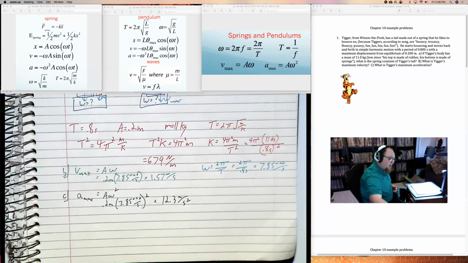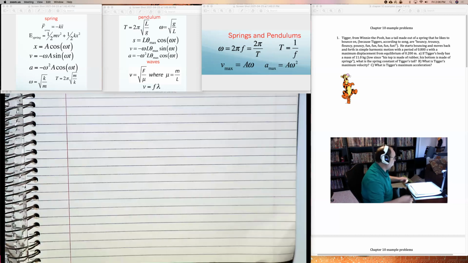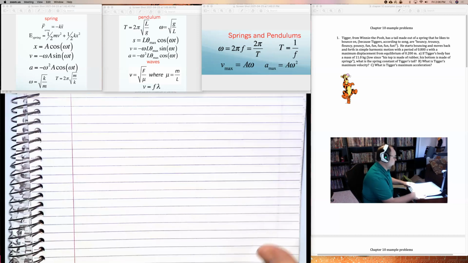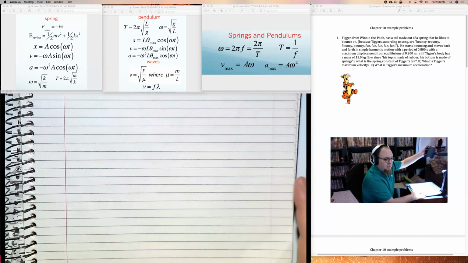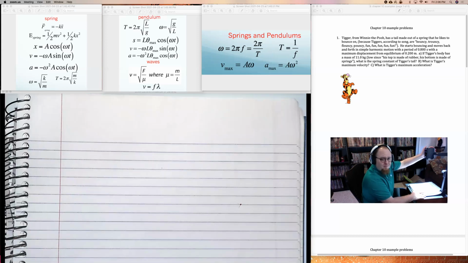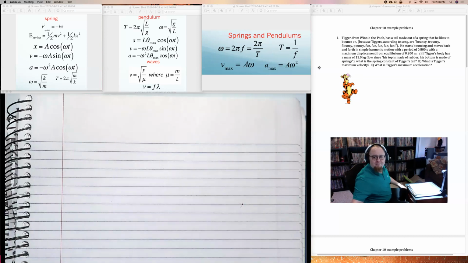Okay. On the final, there'll either be a problem about springs, or a problem about pendulums, or a problem about both. I don't do both very often, though I have before. So that was a spring problem. Let's do a pendulum problem.